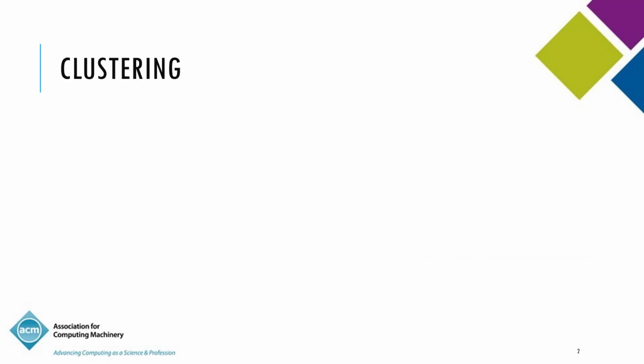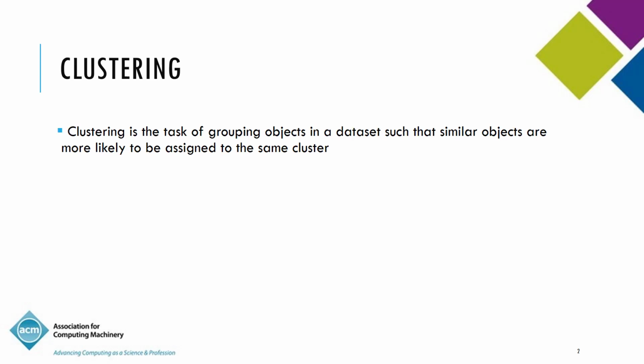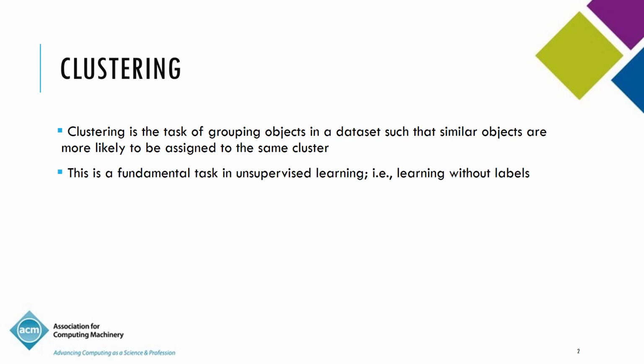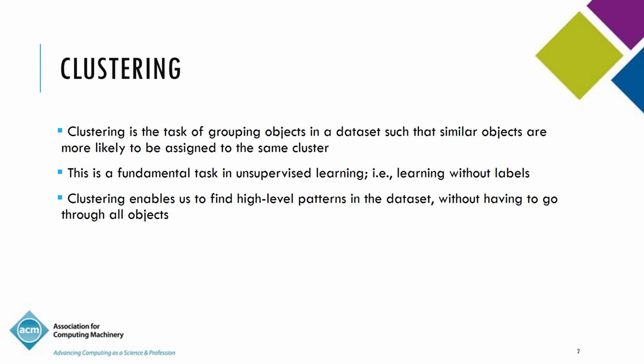So let's start by looking at what clustering is. Clustering is the task of grouping objects in a data set in a way that similar objects are more likely to be assigned to the same cluster. This is arguably the most popular task in unsupervised learning, which is the branch of machine learning where you don't have any labels to guide your learning process. And clustering enables us to find high-level patterns in the data set without having to go through all objects.